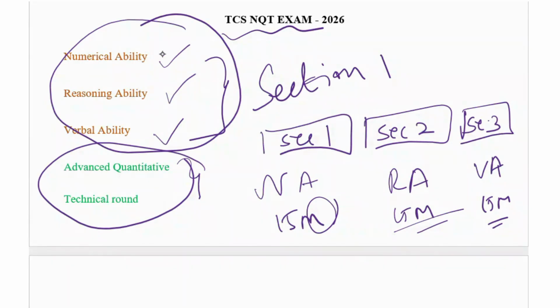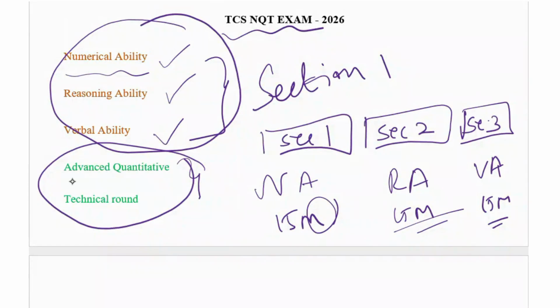Here, for numerical ability, I'll tell you the topics that will be present, but you should have some idea of what will be present in each. Numerical ability consists of mathematical questions like percentages, ratio and proportions, time and work, speed, distance, time. Like that the questions will be present. In reasoning ability, there would be coding and decoding, blood relations, statements and assumptions. Like that the topics will be present. Verbal ability is based on English grammar, like reading comprehension, error correction, error detection, synonyms, antonyms. Those all will be present in verbal ability.